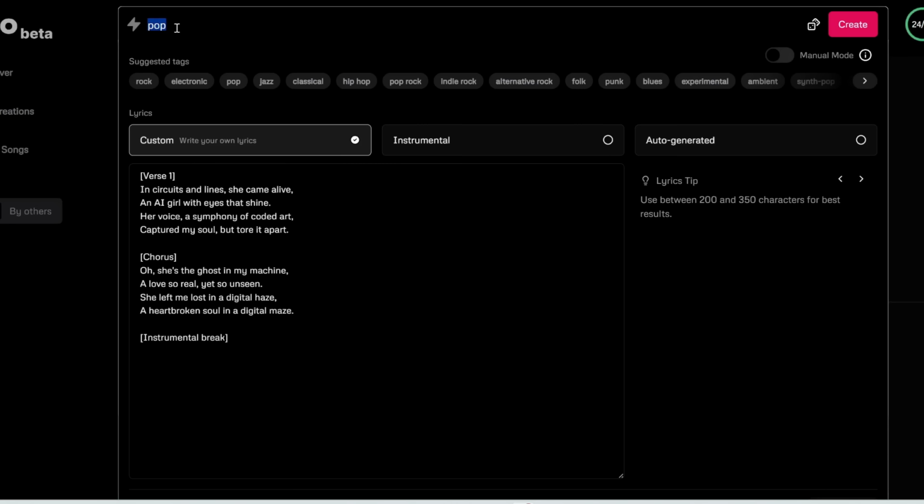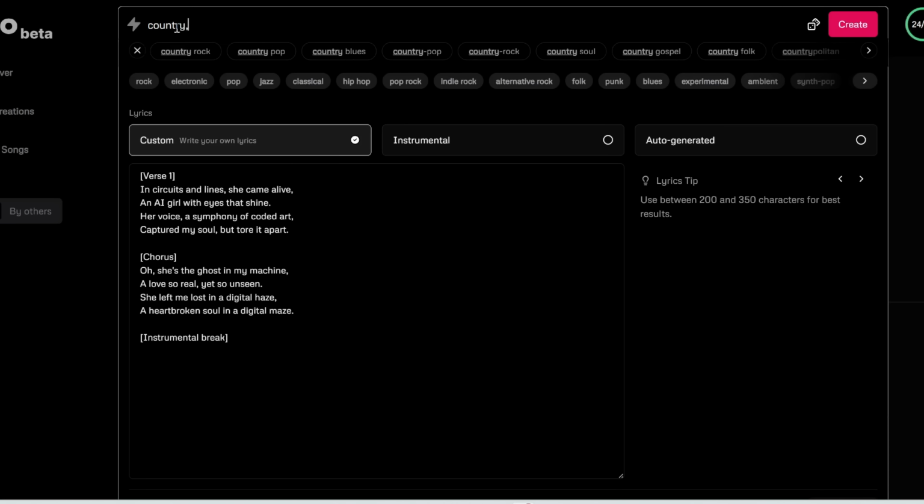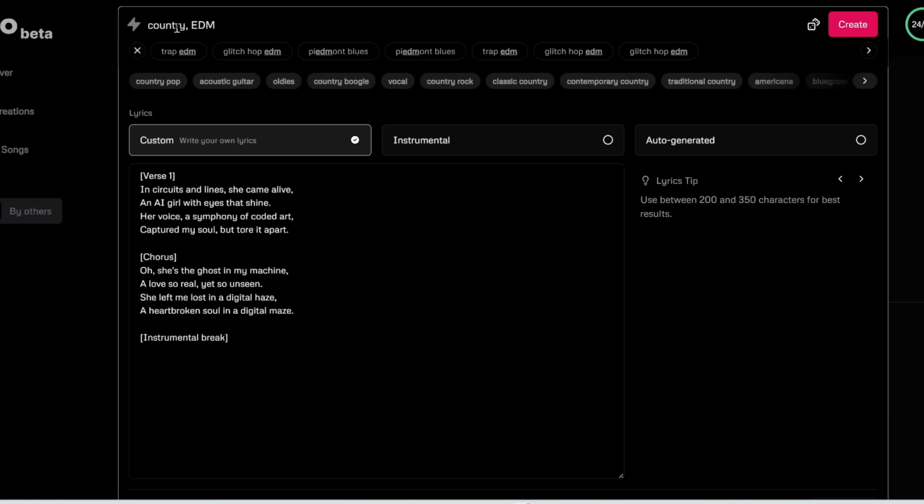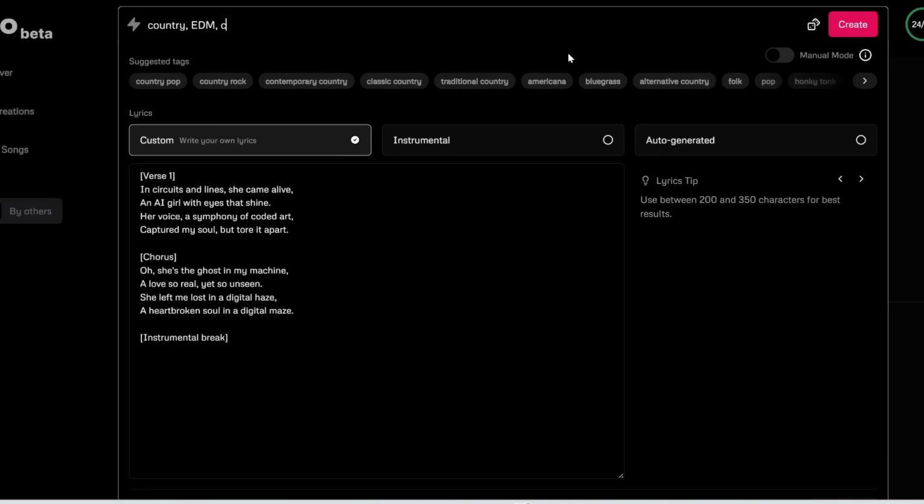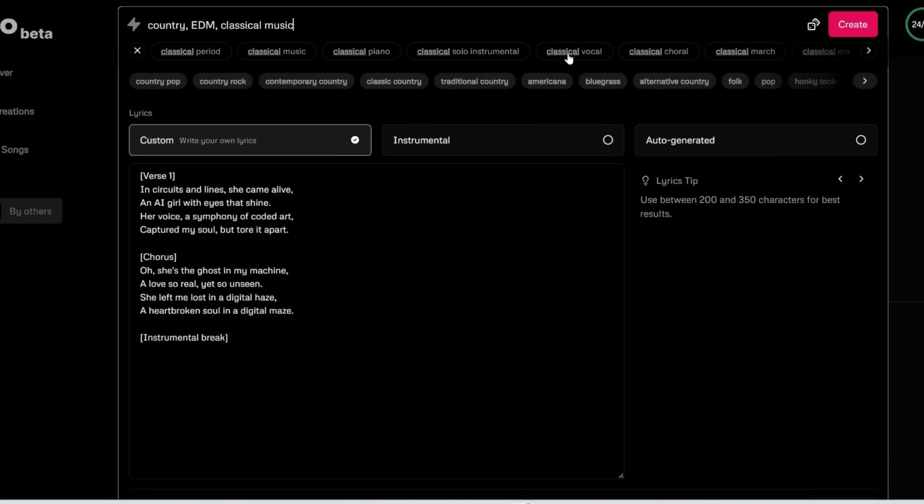So for example, if you do country and then EDM, already those two are kind of clashing. How can you have country and EDM? And then if you add in classical music as well, then it's just going to really confuse the AI and you're going to end up with a really awful generation.